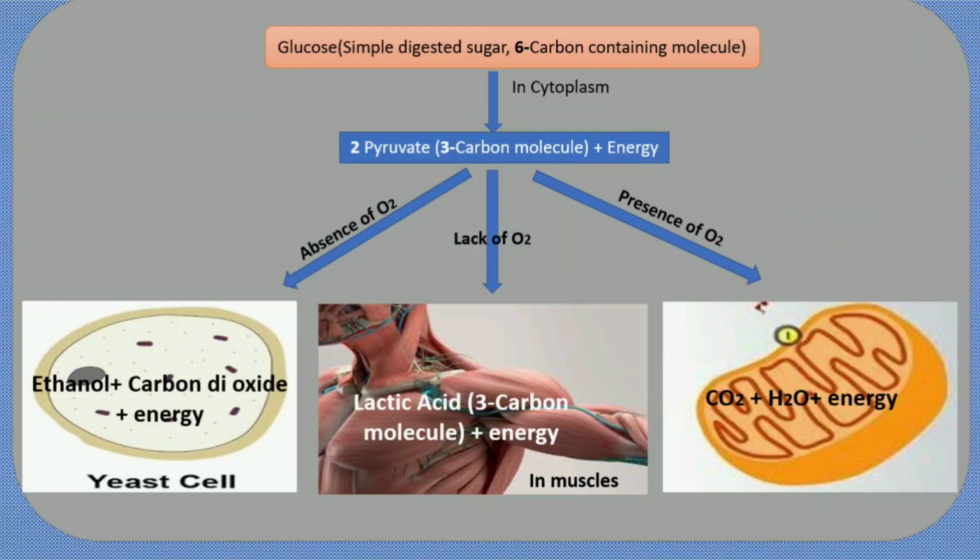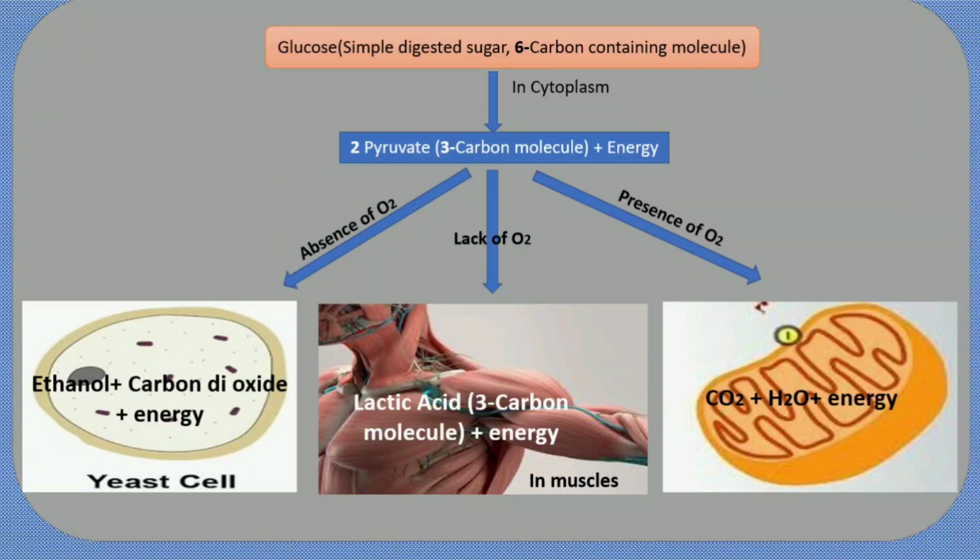In the first case, you can see pyruvate when there is absence of oxygen. That means anaerobic respiration takes place in the yeast cell, and they will release ethanol, carbon dioxide and energy.